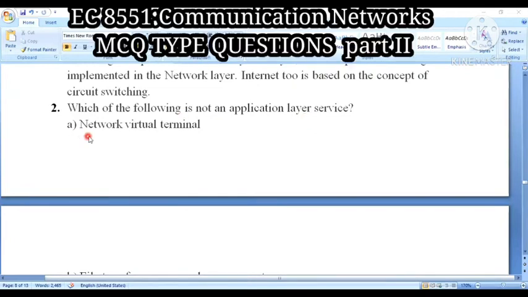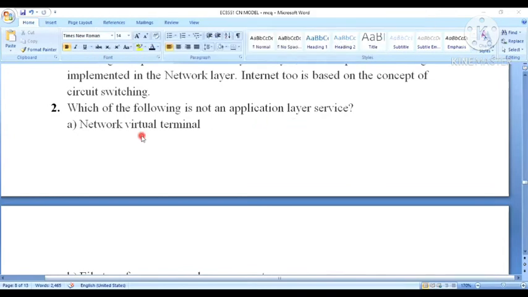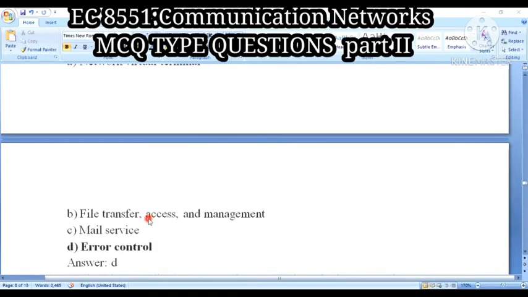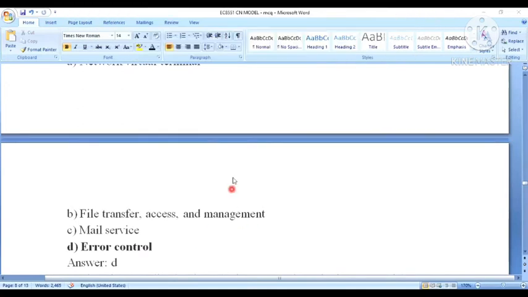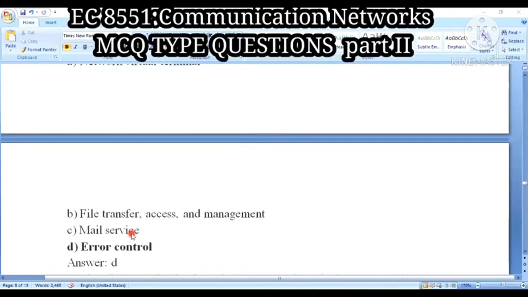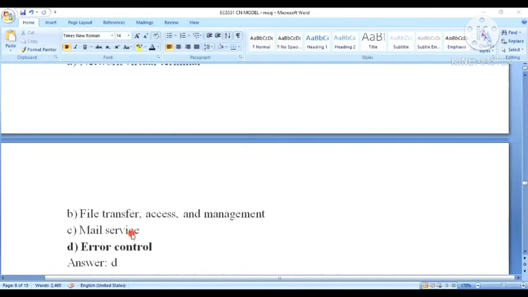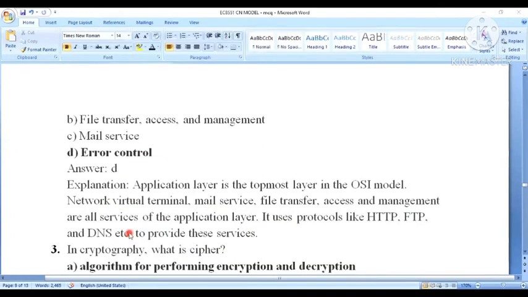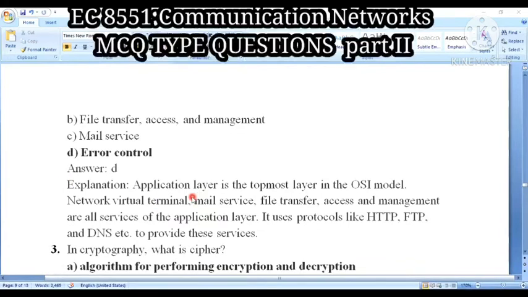Okay, not. So network virtual terminal comes under an application layer service only, one of the services provided by the application layer. Next one is file transfer, file access and management. These are also services provided by the application layer. Mail service is also provided by the application layer only. But error control is not provided by the application layer services. So option D is the correct one. Am I clear? Right? So let us see the explanation here.